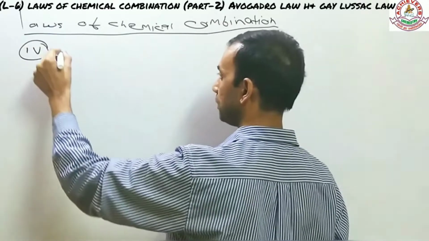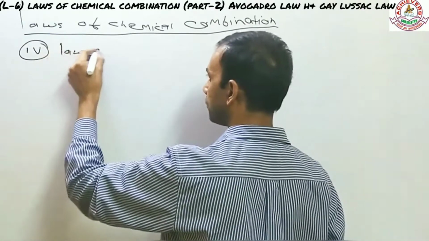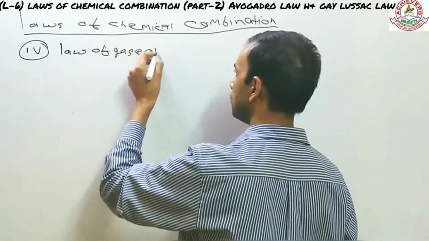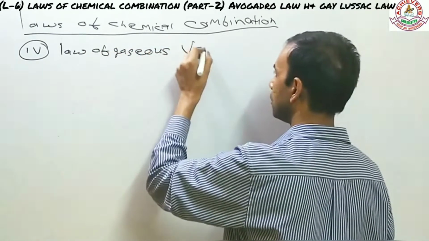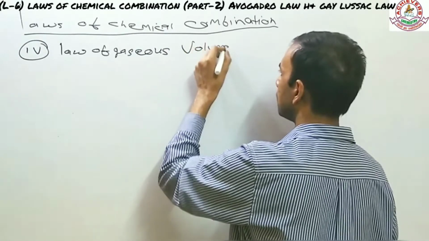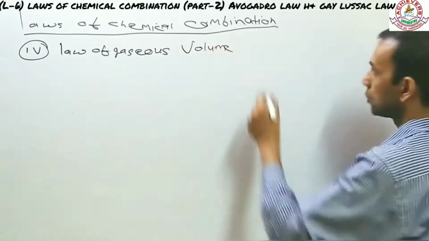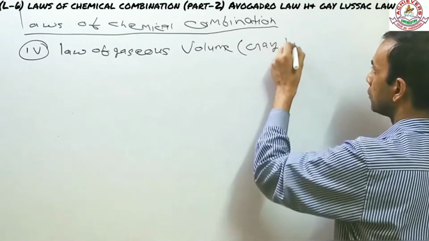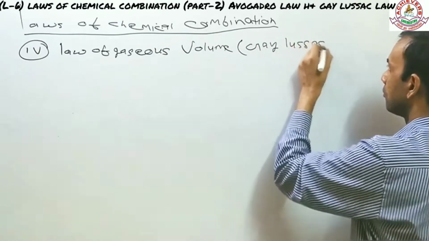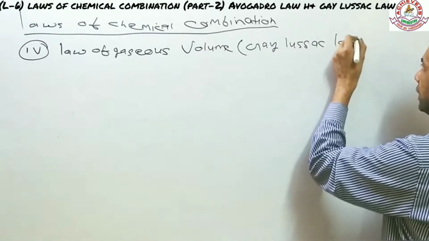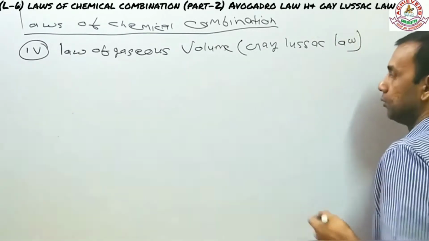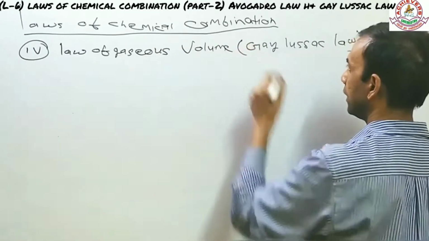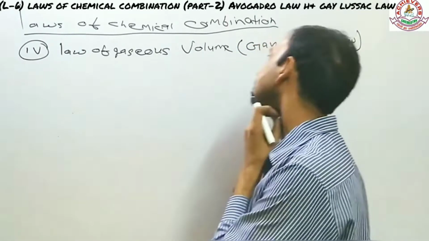The fourth one is called law of gaseous volume. However, this law is also called Gay-Lussac law, based on the individual who made this law. So it's Gay-Lussac law. Let's see what this law is about.